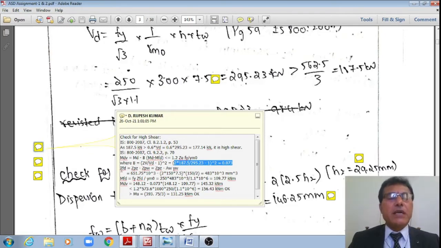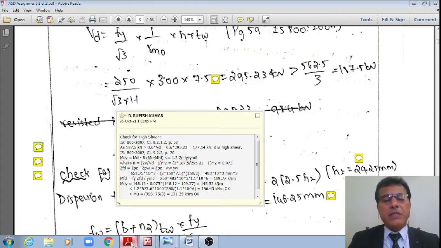Whereas ZFD is the first moment of the area excluding the shear area, where F means the flanges only. It is nothing but ZPZ, the plastic section modulus, minus the plastic section modulus of the shear area, or that of the web. That is nothing but the area of the web multiplied by the first moment of the area of the web. Therefore, that is nothing but 651.75 times 10 to the power 3 minus, I do have it like this, right?